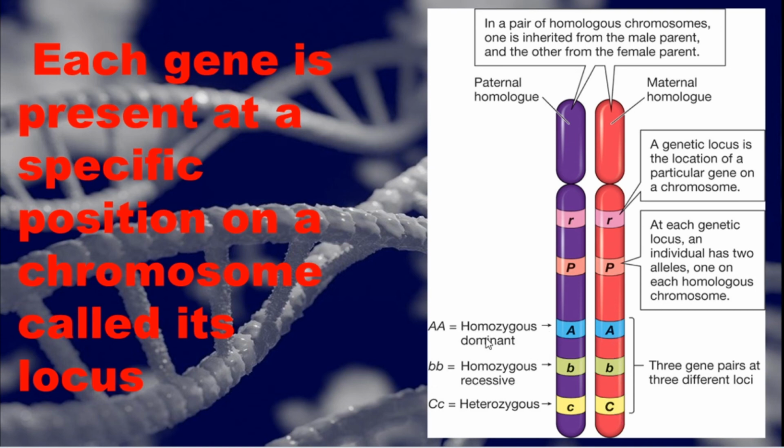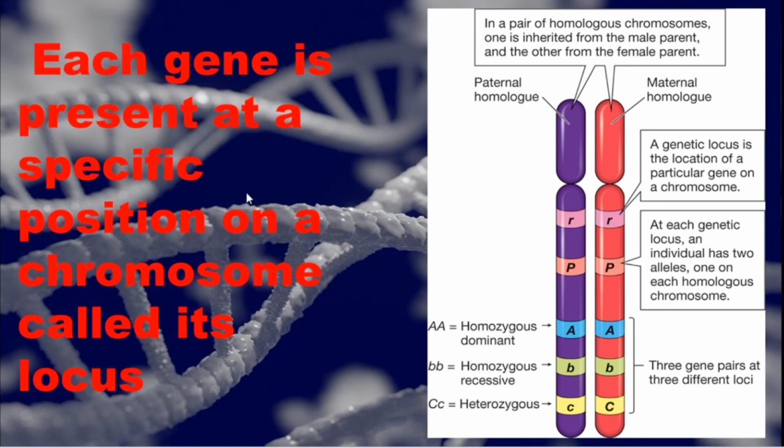So this we call homozygous dominant, because capital A and capital A. Both male and female have the same locus or same position. That's the way each gene is present at a particular specific position on a chromosome called its locus.